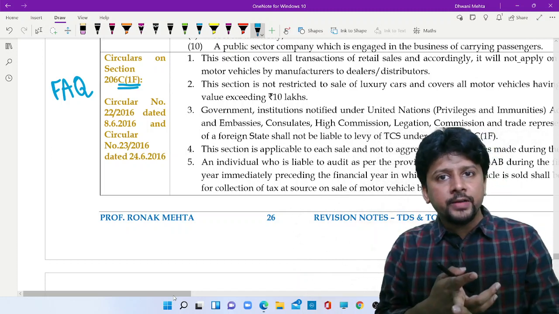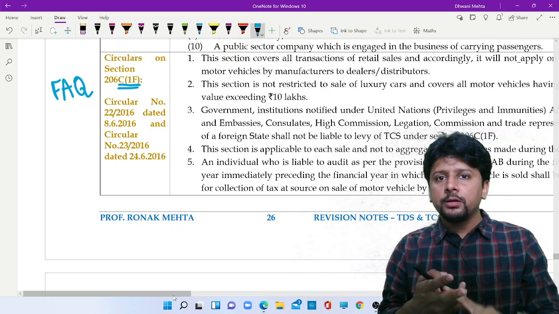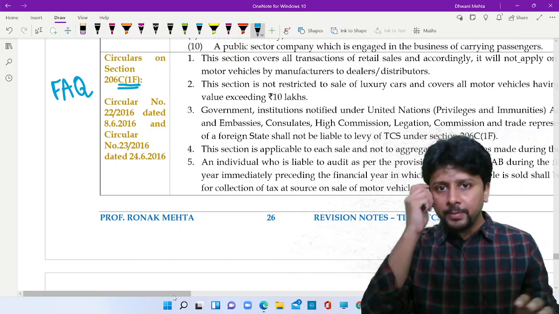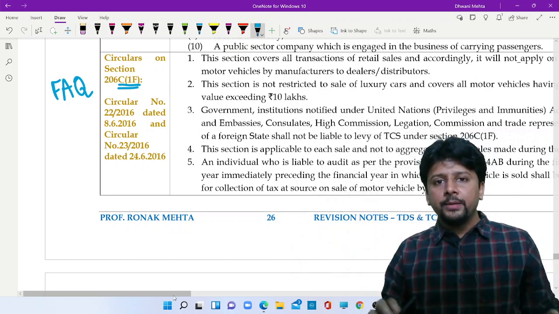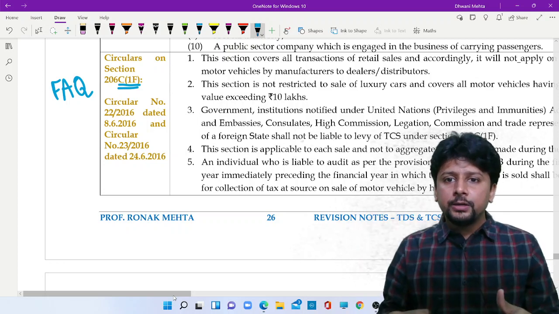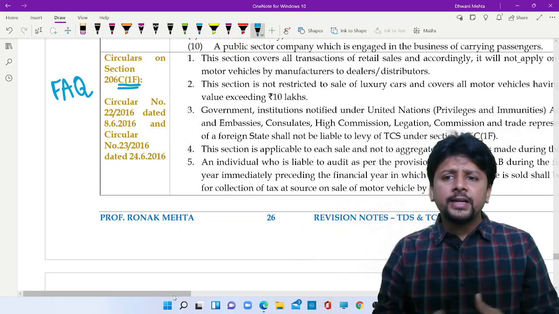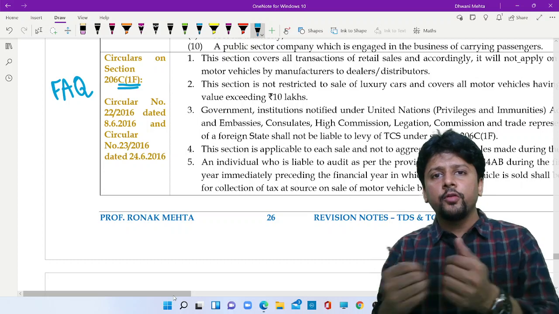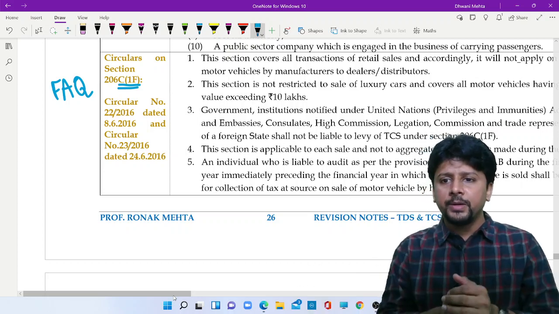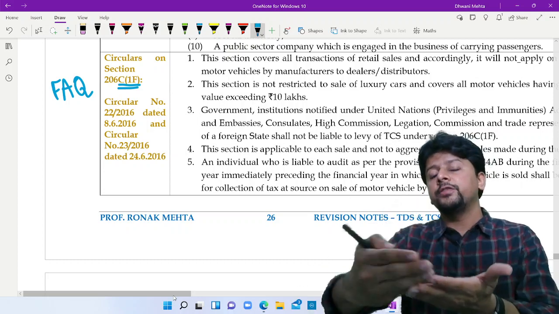Mode of payment is irrelevant. Paid by cash, paid by cheque, paid by any of the modes, does not matter. TCS will apply. If government purchases it, United Nations purchases it, embassies, foreign representatives, this section will not apply. It is applicable on an individual basis.